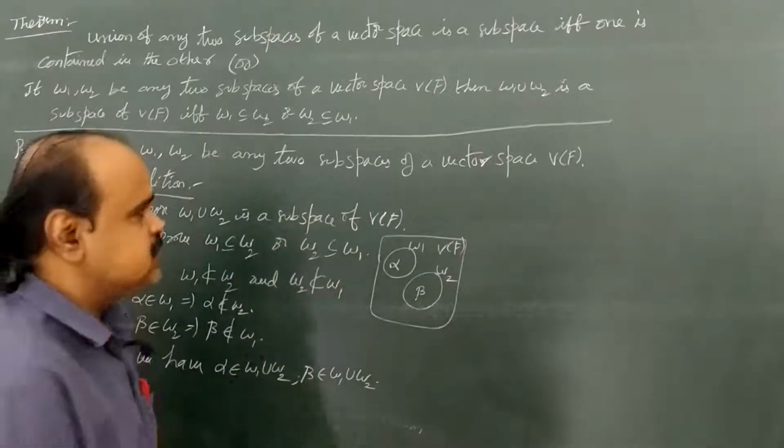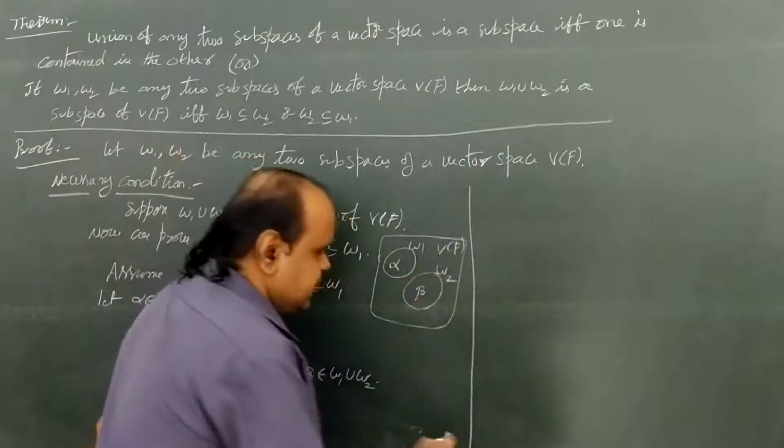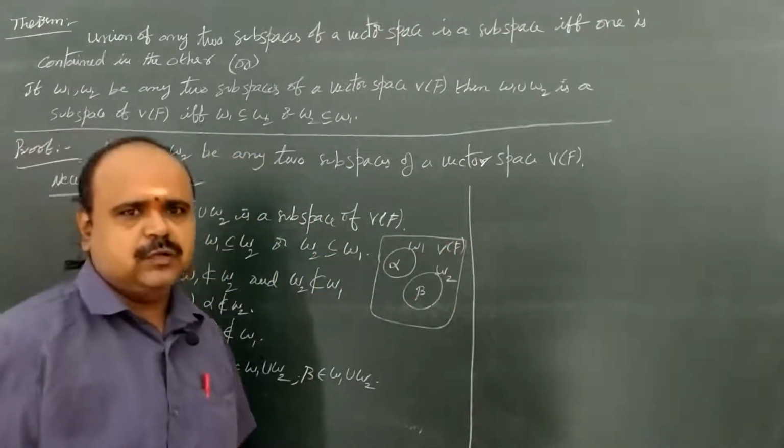Itself a vector space means, by the first condition, under addition it is an abelian group.